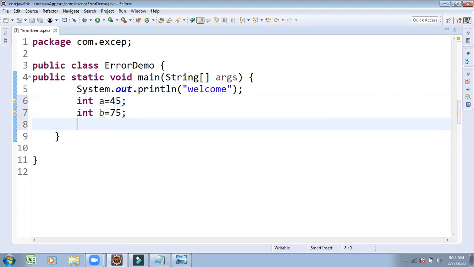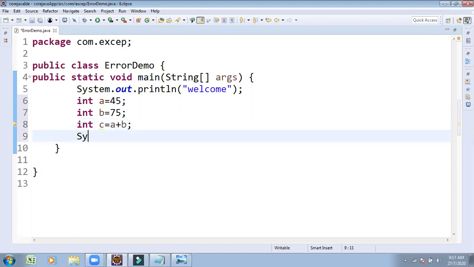What is the logic I asked of you? I asked you to perform the sum of two numbers. The logic of the program is int c is equal to a plus b. This performs the sum, and then printing. System.out.println.